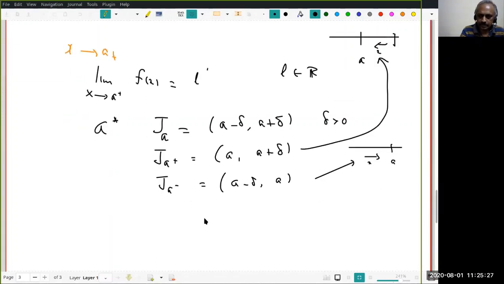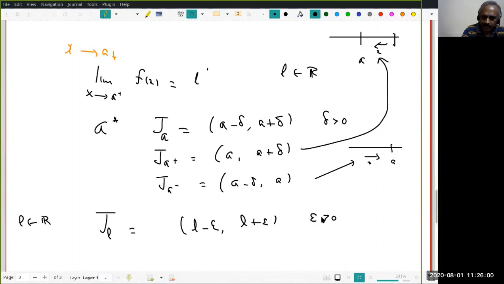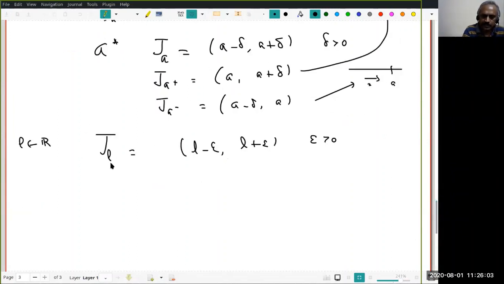Sir, in J_a we can abandon the point a. No, interval is what I'm talking about. Yes, this is an interval. I don't want to deviate from that. When I'm formulating the definition, I'll take care of it. Now, for L, if L is finite, if L is a real number, then this is L minus epsilon to L plus epsilon for some epsilon positive. Any such epsilon will be a typical J_L for me.